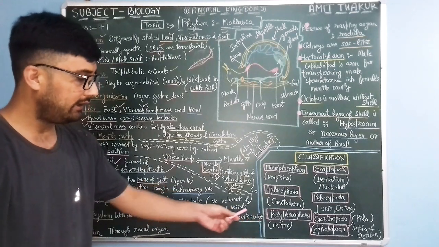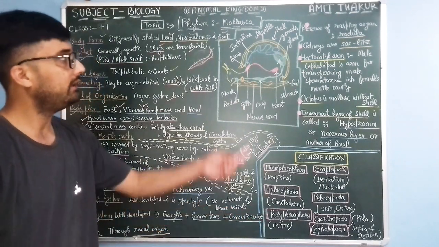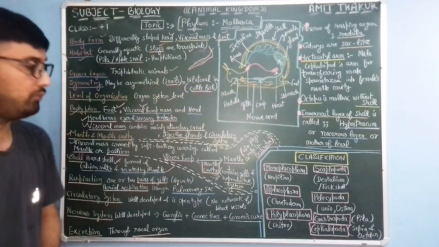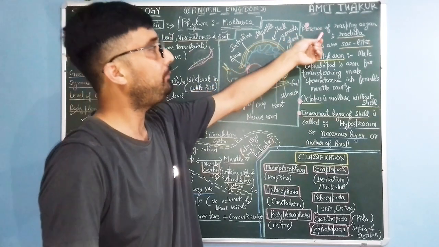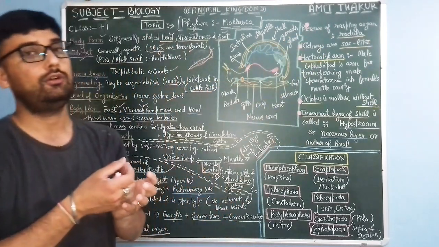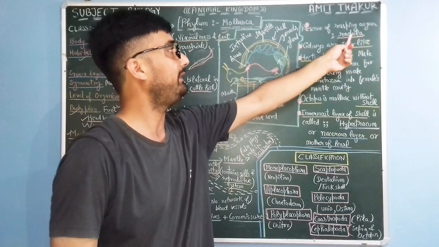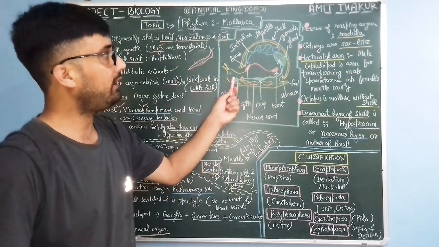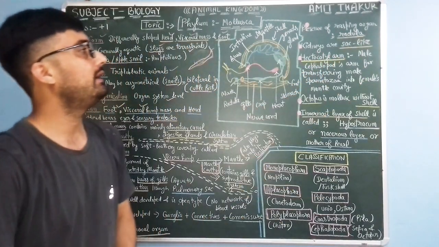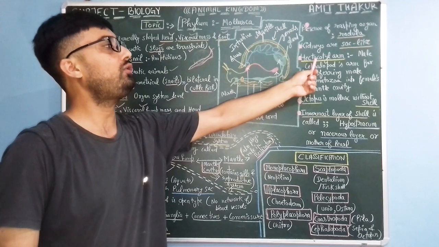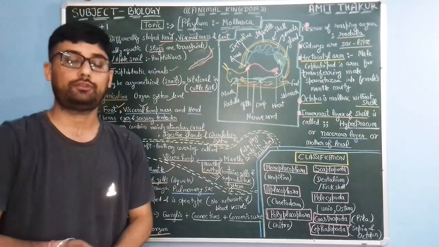So the formation of commissure has evolved in this phylum Mollusca. There is a rasping organ for cutting or biting, known as radula. Then kidneys are sac-like structures. There is the hectocotyle arm in the case of cephalopods.